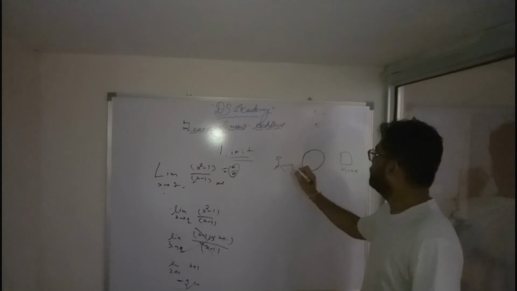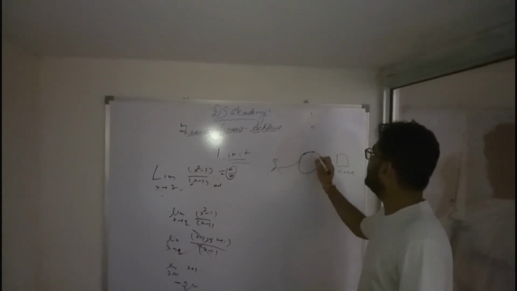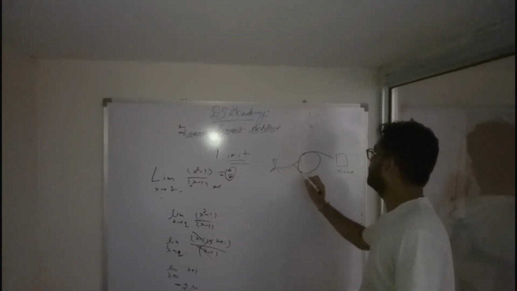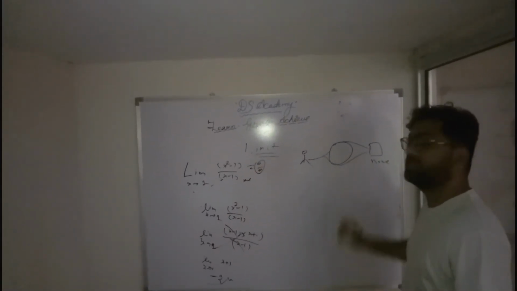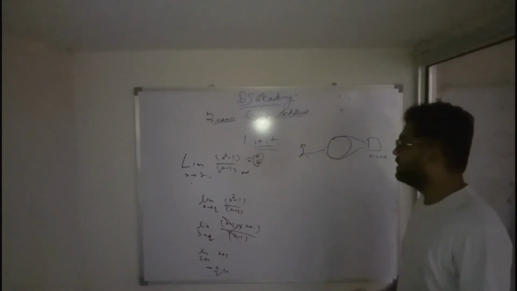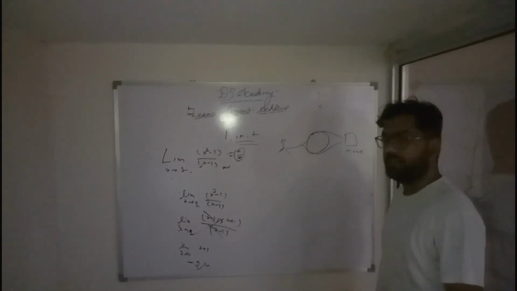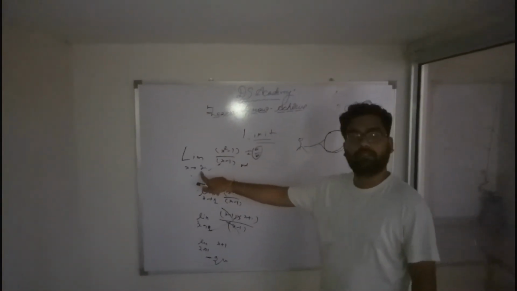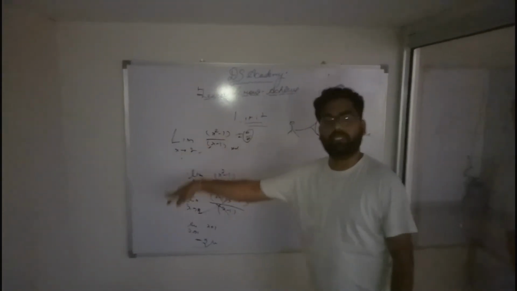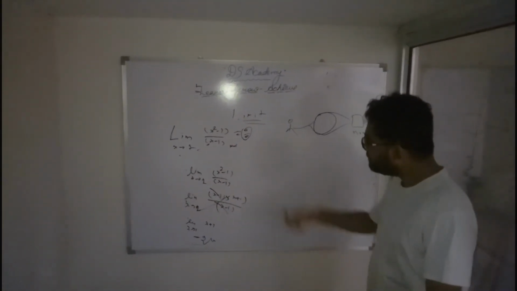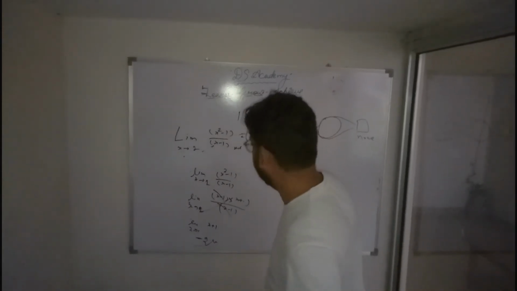So what will you do? You will go either this side or that side, so you are neither on the land nor in the well. Understood? So this is the same. This is not equal to 1, it is almost equal to 1. Understood? These are the functions for this limit.